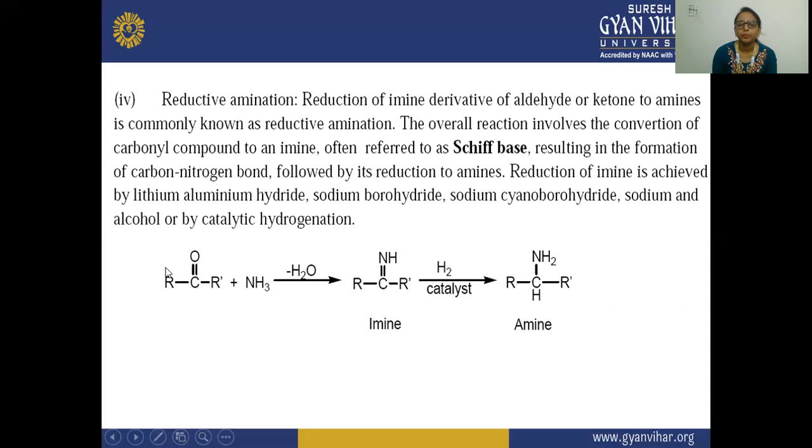Next is your reductive amination. In reductive amination, the reduction of amine derivatives of aldehydes or ketones to amines is commonly known as reductive amination. Here, this is your ketone. Amine derivatives of this aldehyde or ketone are formed to amines. This is known as reductive amination.